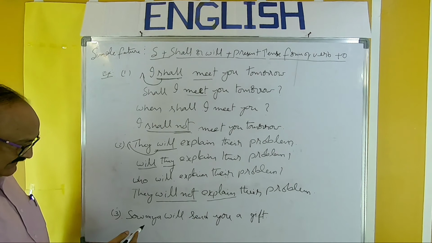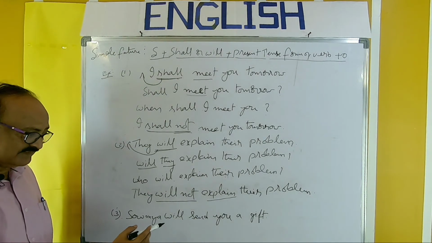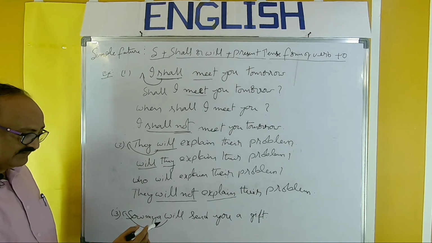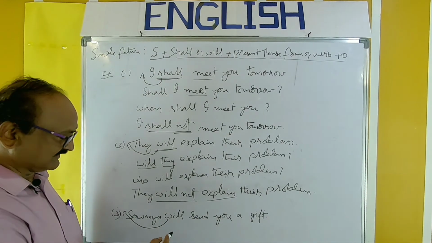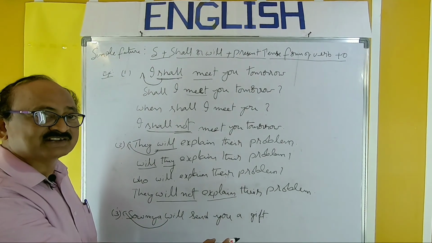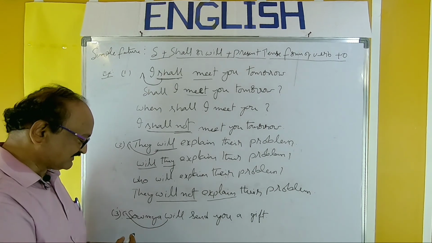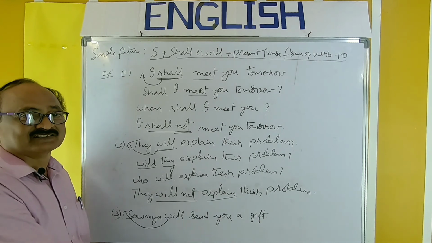Take the other examples. Soumya will send you a gift. So, will must be placed. Will Soumya send you a gift? That is a question, a yes/no question. Next, who will send you a gift? Then the answer will be Soumya.